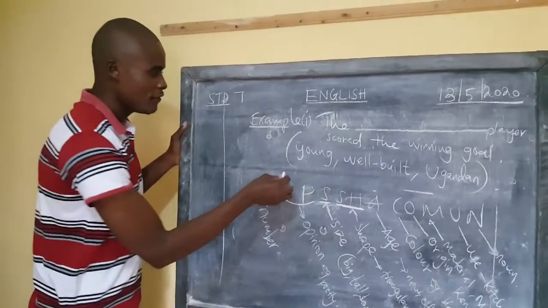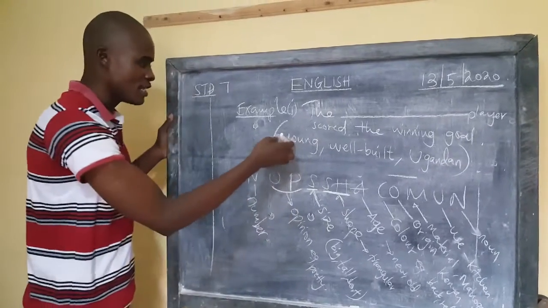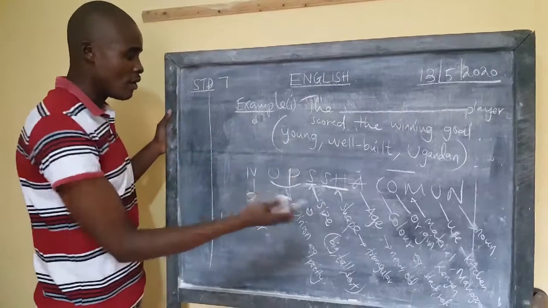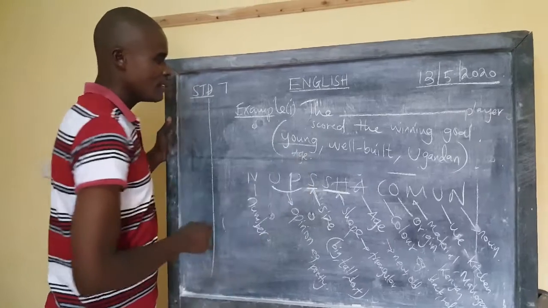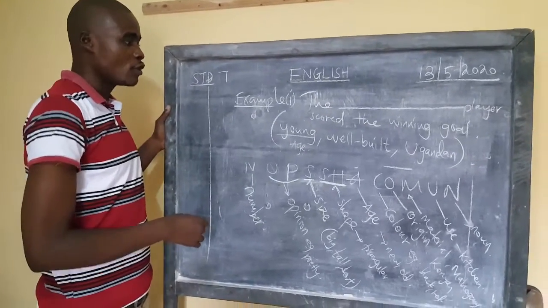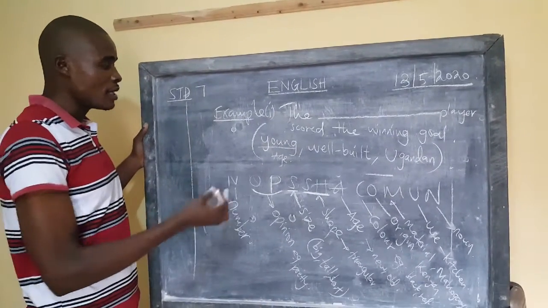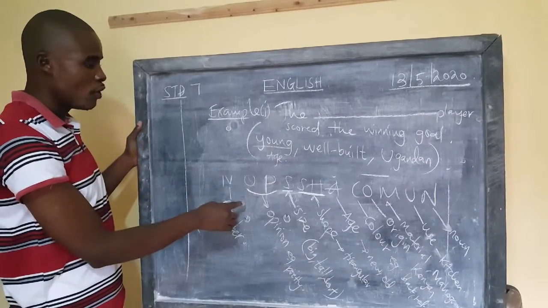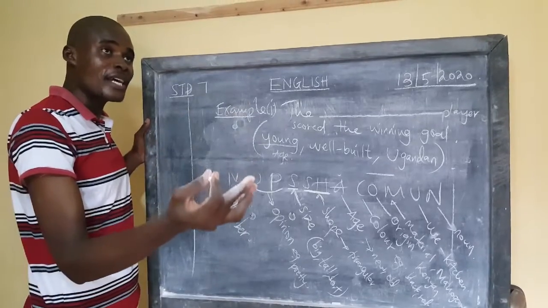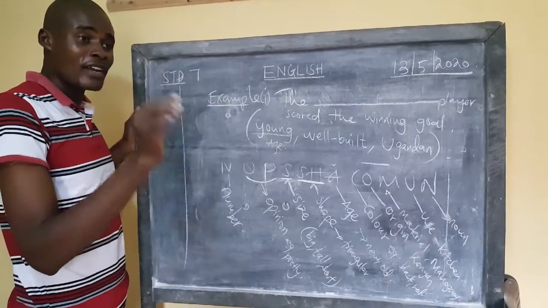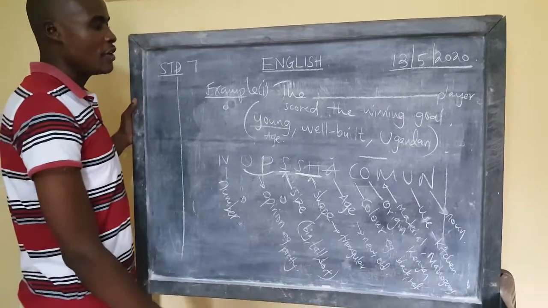You are supposed to identify very, very quickly where we place which, like young, where does young fall under our order? Young here is age. That is the age of it, it was not an old player. This player was young. And most learners confuse the word young to fall under opinion. When somebody is young, that person is young, and you can't say that person is old. So that can't fall under opinion. Young will always fall under the age of somebody.